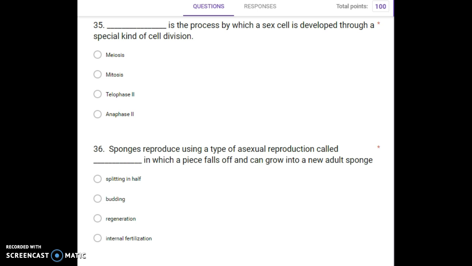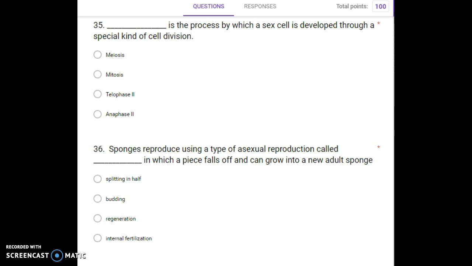Number 35. Blank is the process by which a sex cell is developed through a special kind of cell division. Meiosis, mitosis, telophase 2, anaphase 2. Number 36. Sponges reproduce using a type of asexual reproduction called blank, in which a piece falls off and can grow into a new adult sponge.